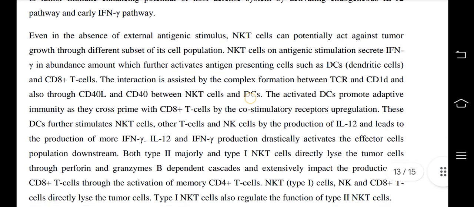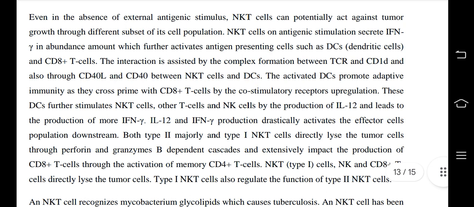Even in the absence of external antigenic stimulus, NKT cells can potentially act against tumor growth through different subsets of their cell population. NKT cells on antigenic stimulation secrete IFN gamma in abundant amounts, which further activates antigen presenting cells such as DCs, dendritic cells, and CD8 plus T cells.